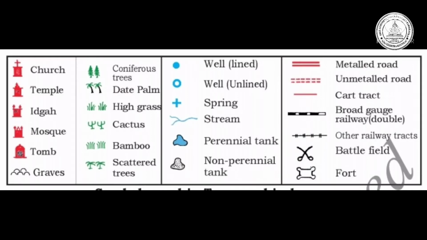Those are metalled road, unmetalled road, cart track, broad gauge railways, other railway tracks, battlefield and fort. So these short symbols are helpful to learn about the places and also geographical areas.